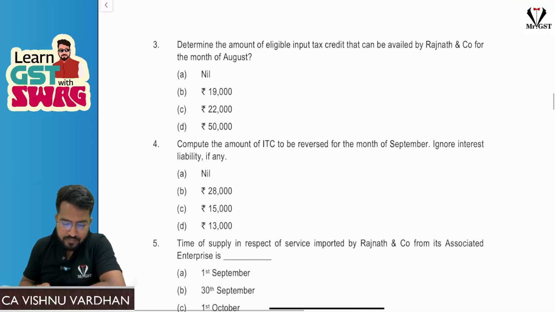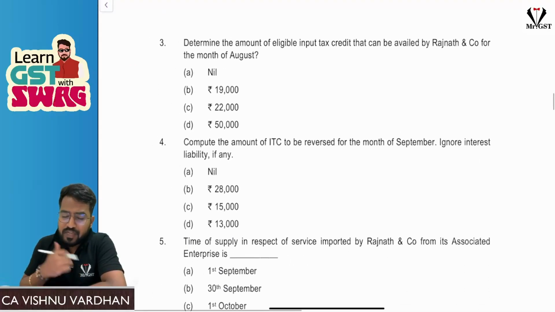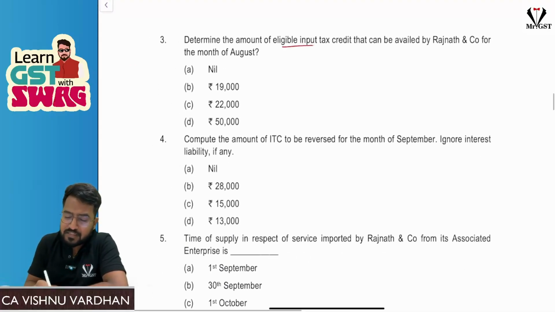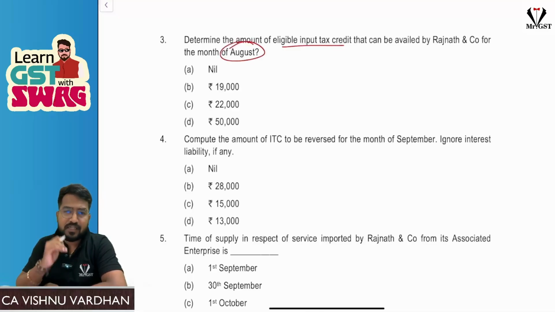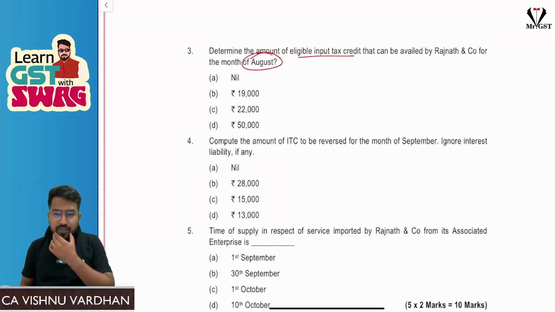Next, determine the amount of eligible ITC that can be availed. Eligible ITC, here the important thing is you should be focusing on the month for which they are asking this. So eligible ITC for the month of August. Okay, next. Right. No, actually I feel like I have done this MCQ or case scenario somewhere.